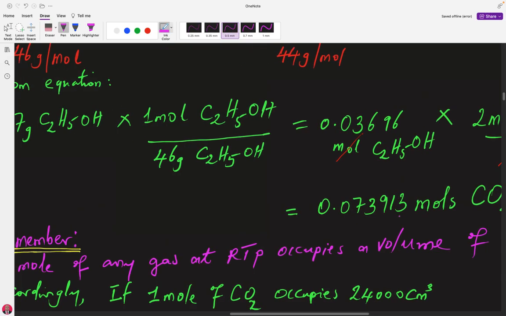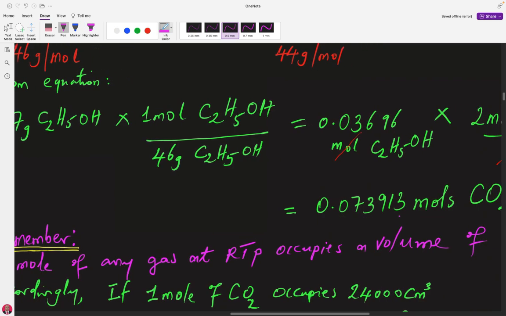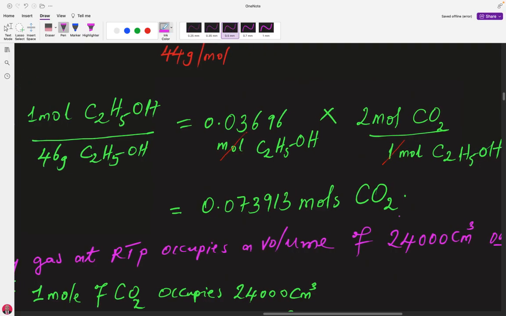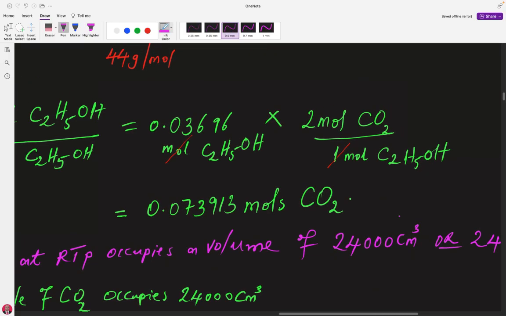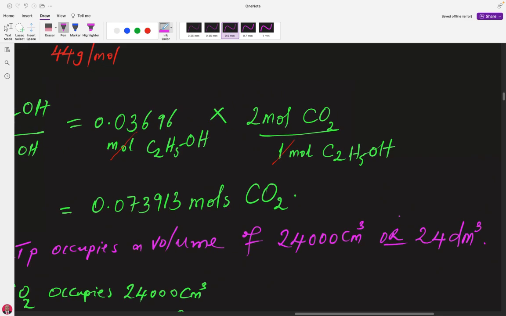As I told you, remember that 1 mole of any gas at room temperature and pressure, RTP, occupies a volume of 24,000 cubic centimeters or 24 dm cube if you were calculating in dm cube.